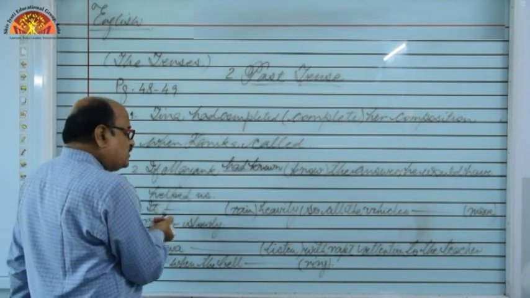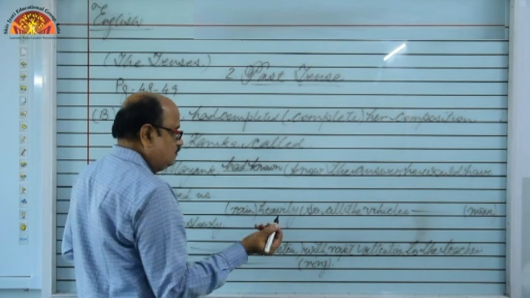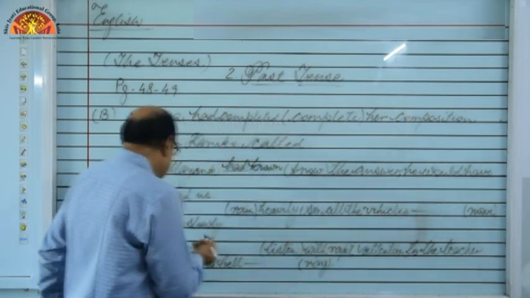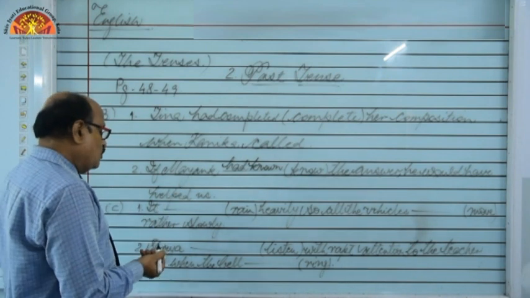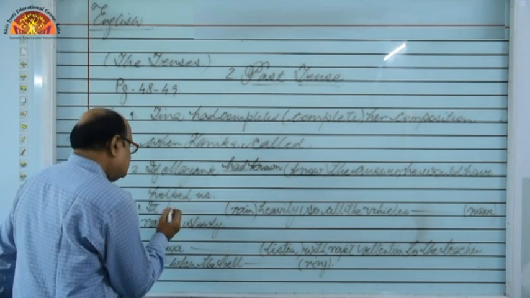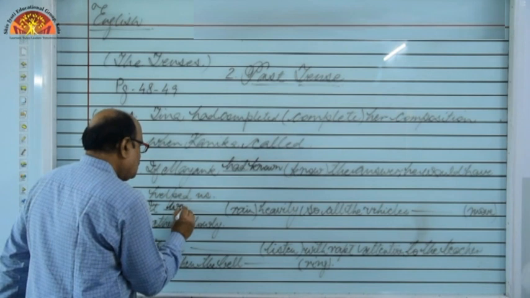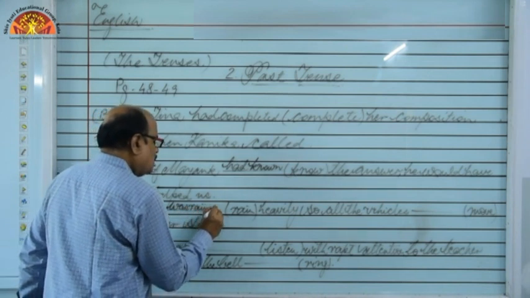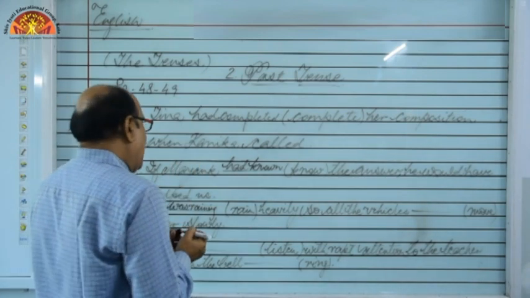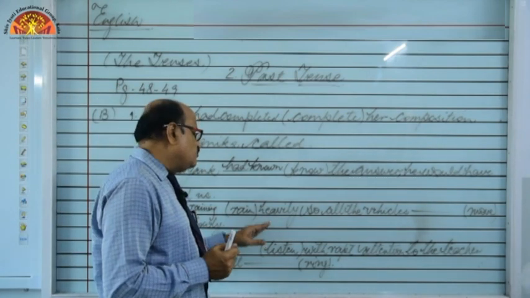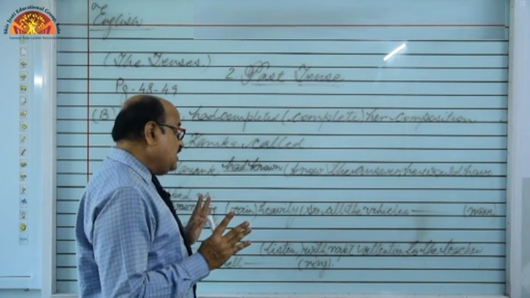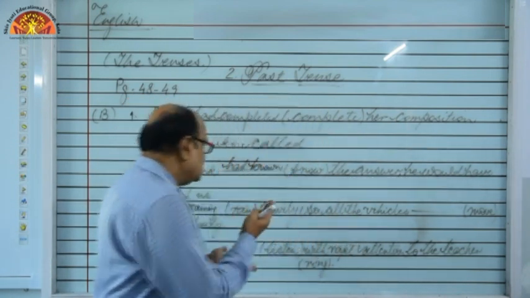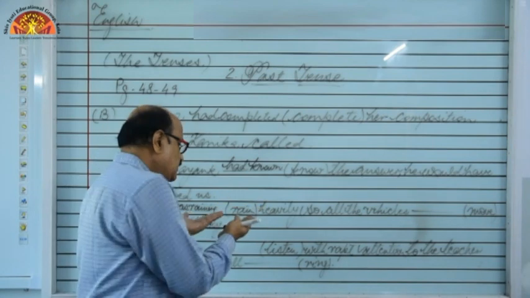Next is, it blank rained heavily. Okay, so all the vehicles blank move slowly. So what to write? It was raining heavily. Yes, we are talking about rainfall. It was raining heavily, so all the vehicles, means two same tenses are being used here.